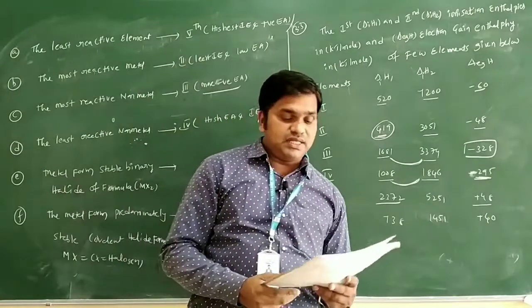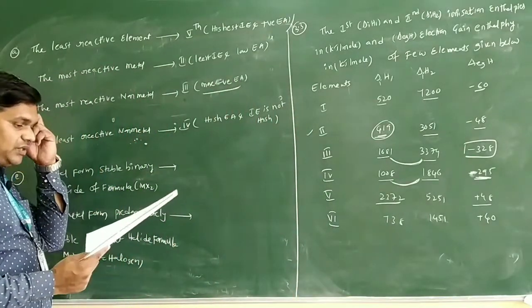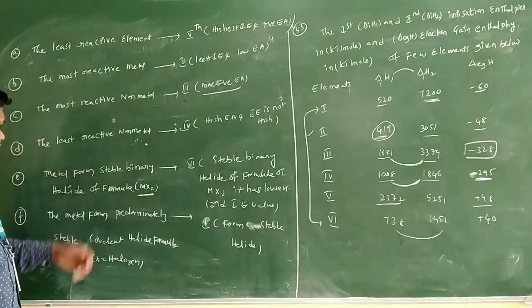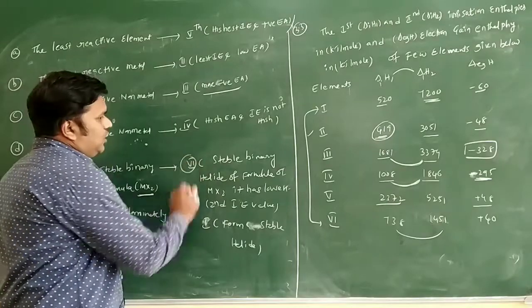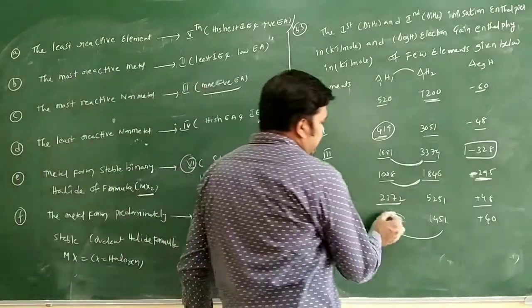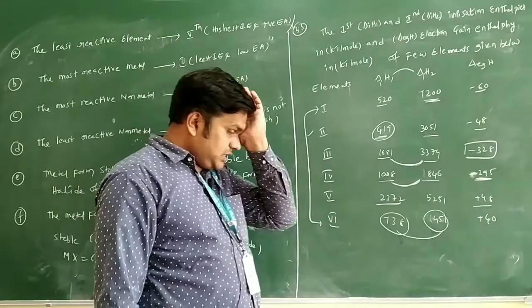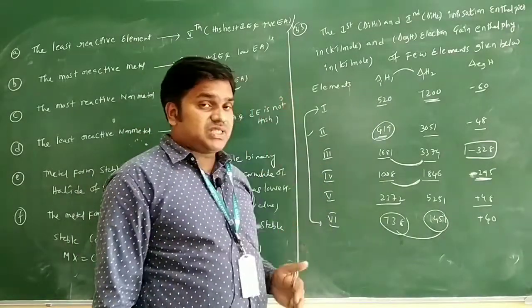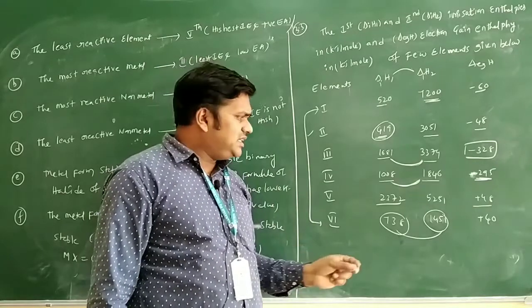And you can see one more: the metal which forms a stable binary halide of the compound MX2. The metal M forms a stable binary halide of the formula MX2: the 6th element only. You will say 6th element here, 738 is there, 451 is there. So which one having the least ionization enthalpy here? First ionization enthalpy is low, and second ionization enthalpy we can say is double the value.